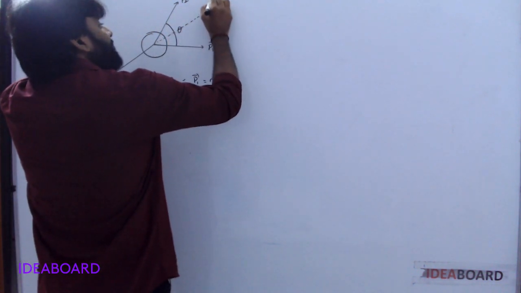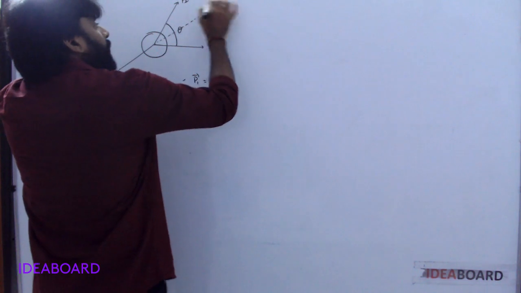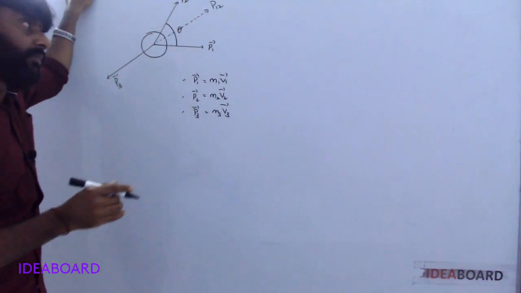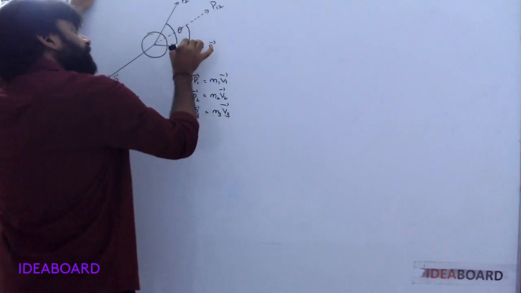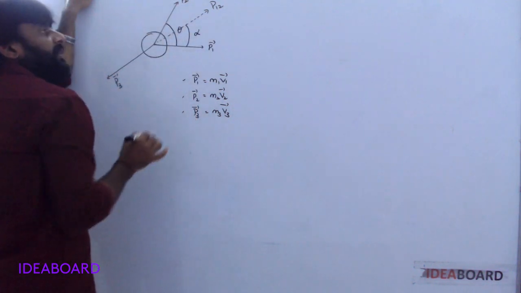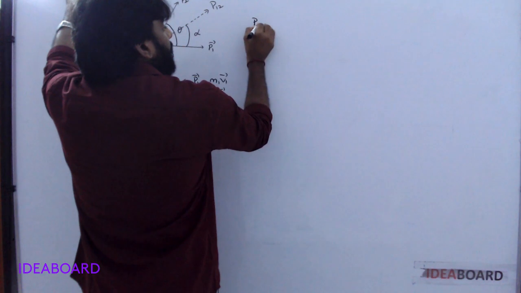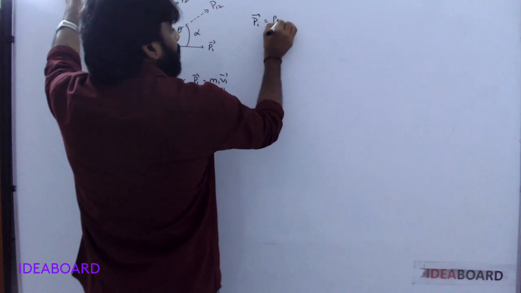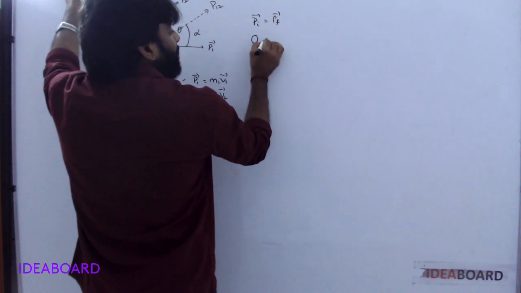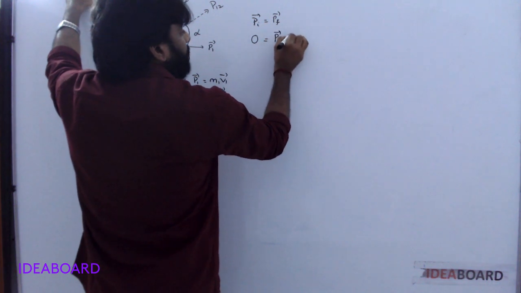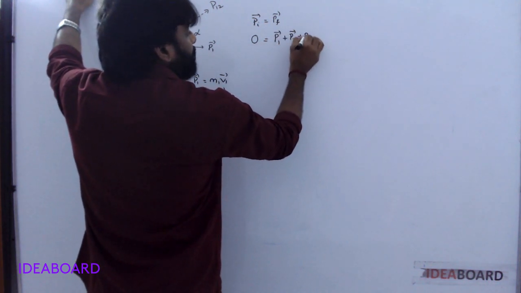It is the resultant of 1 and 2. Alpha is the angle between the resultant and P1. Initial momentum is equal to final momentum. Initial momentum is 0, and final momentum is P1 plus P2 plus P3.